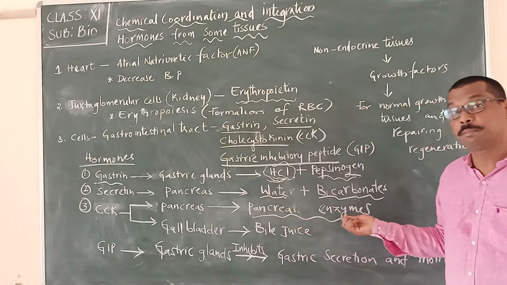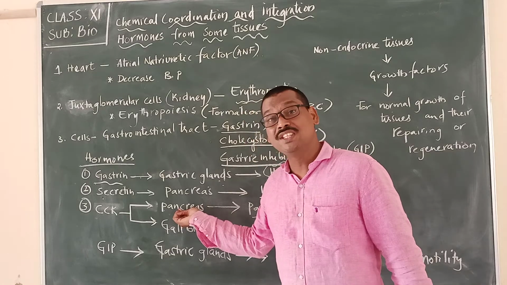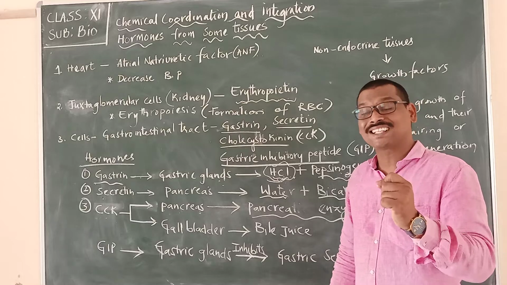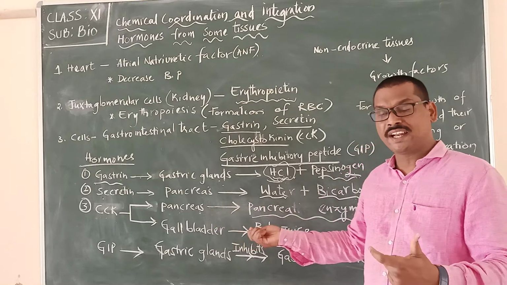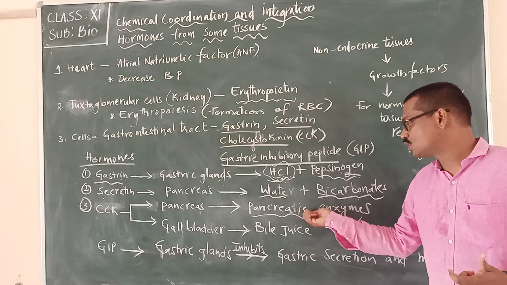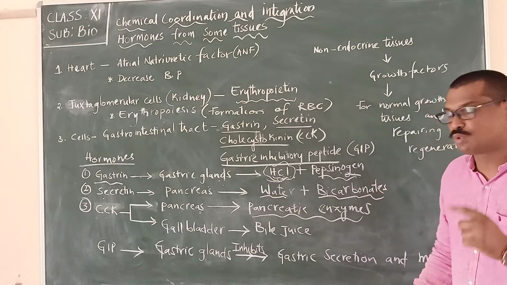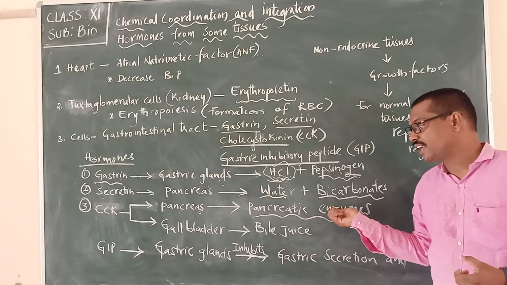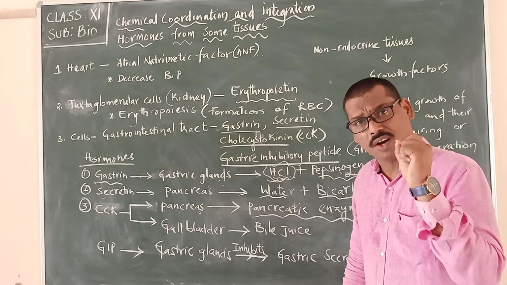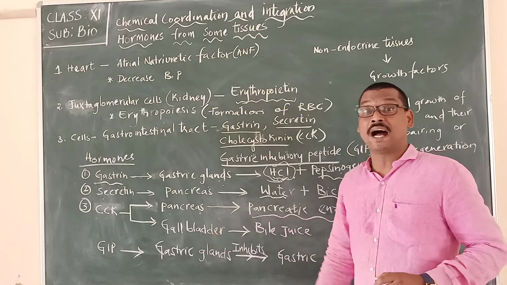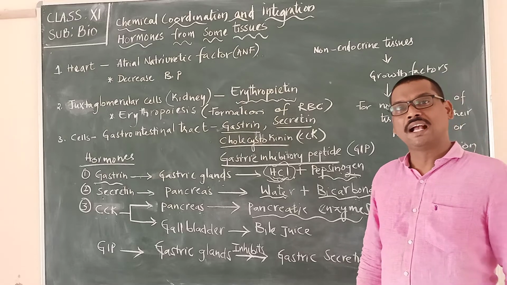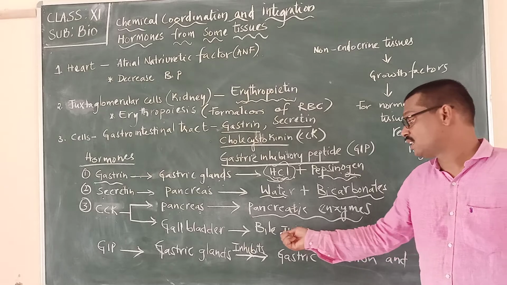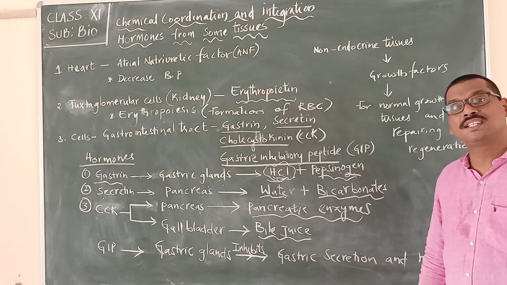So pancreatic enzymes are produced from the pancreas when it is stimulated by CCK, cholecystokinin. Cholecystokinin acts upon the pancreas and it is stimulated to produce pancreatic juice, and that juice contains pancreatic enzymes. And the same CCK will also act upon the gallbladder. When it acts upon the gallbladder, it releases the bile juice.